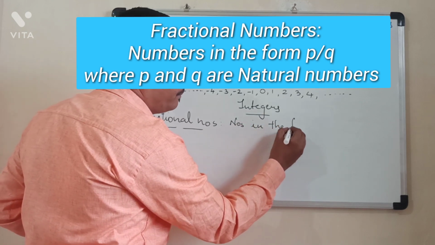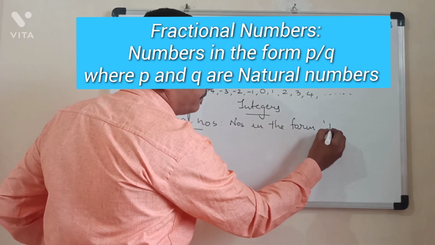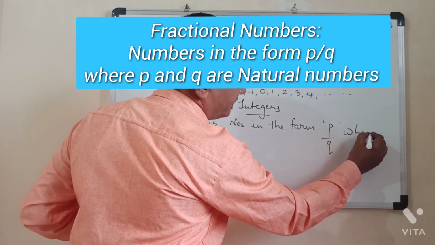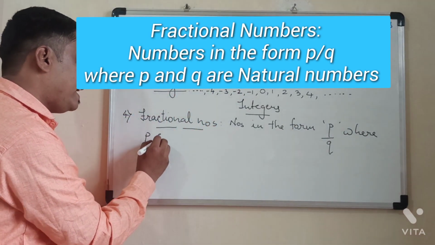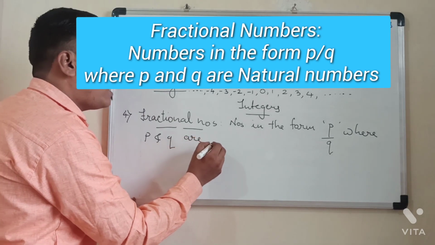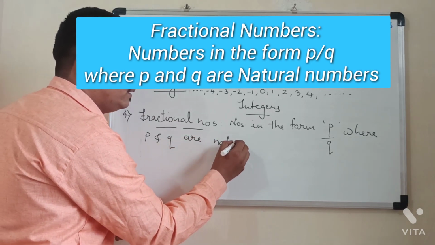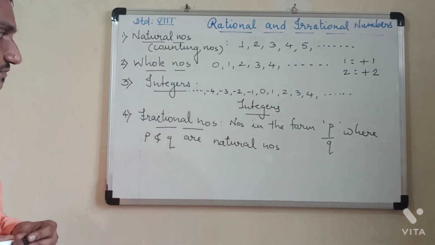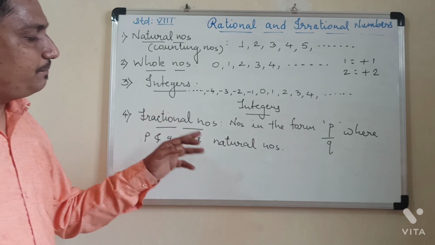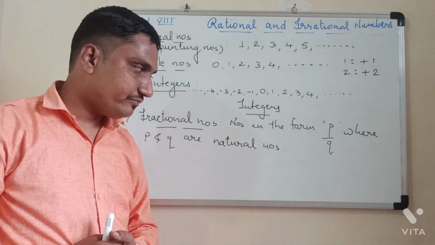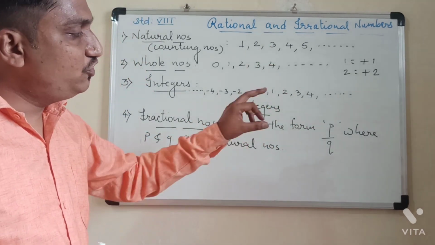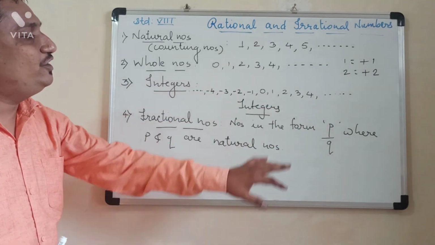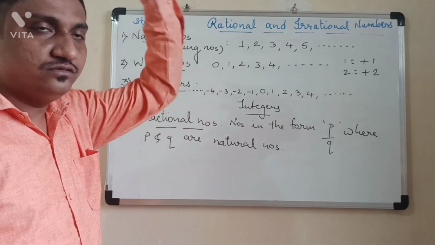Numbers in the form P upon Q, where P and Q are natural numbers. So fractional numbers means numbers in the form P upon Q, that is numerator and denominator form, where both P and Q, numerator and denominator, are natural numbers, that is numbers from 1 to infinity.